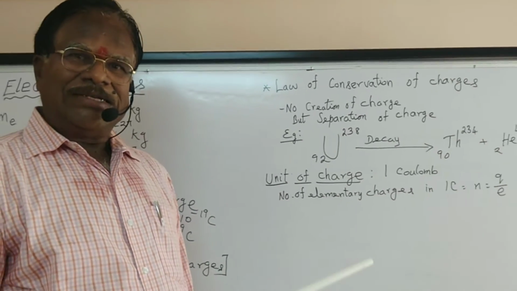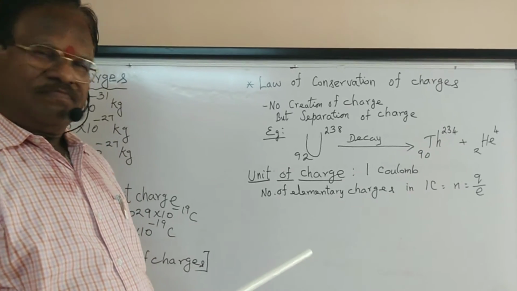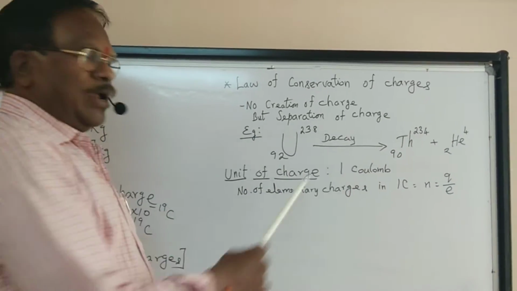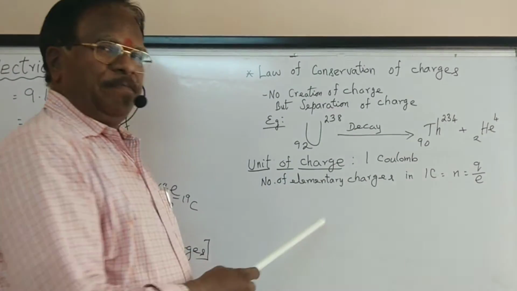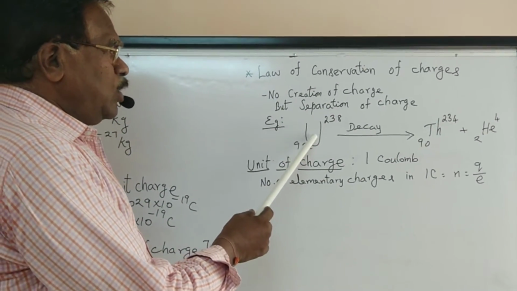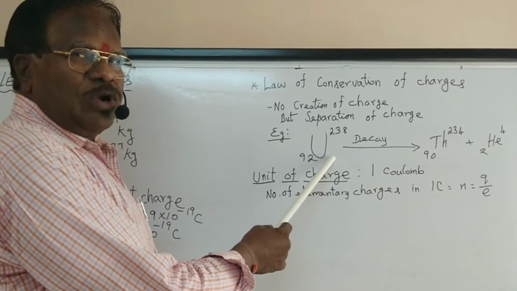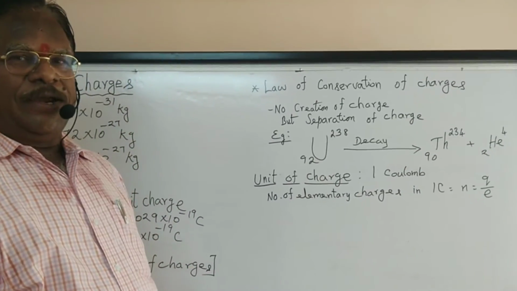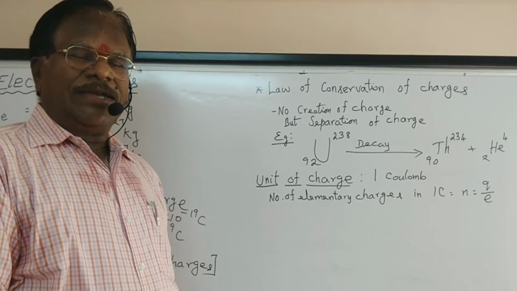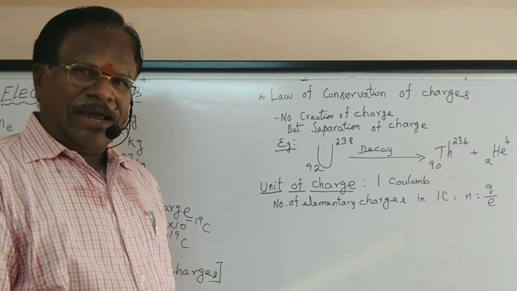Let us take another example in nuclear physics. Let us have a uranium nucleus with atomic number 92 and mass number 238. In radioactivity, it decays.